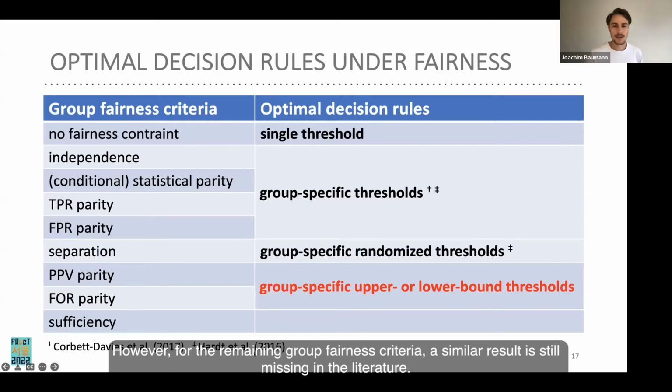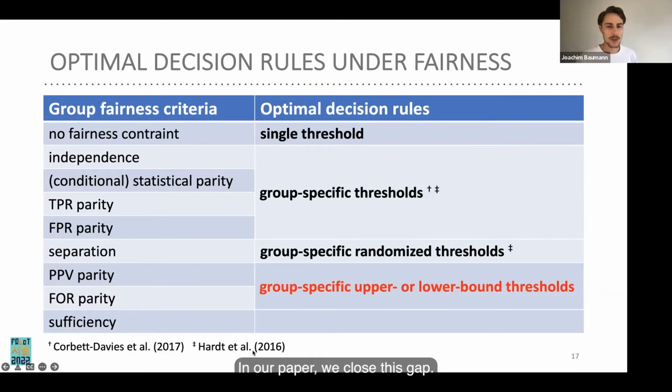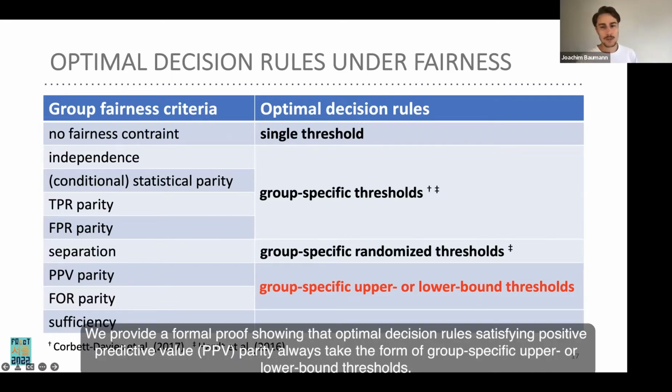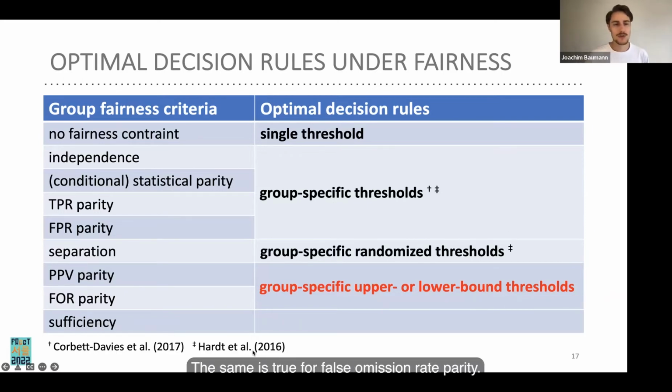However, for the remaining group fairness criteria, a similar result is still missing in the literature. And in our paper, we close this gap. We provide a formal proof showing that optimal decision rules satisfying positive predictive value parity always take the form of group-specific upper or lower bound thresholds. And the same is true for false omission rate parity.